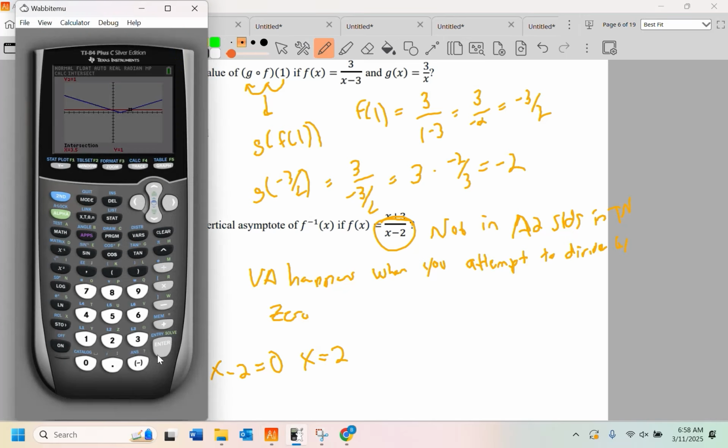Now, the older calculators, like the 81s and the 82s and the 83s and the early 84s, you know, the stuff from my day, they actually, because of a glitch, were drawn. I don't feel like going to math, num, n over d on this one. Just going to use parentheses. The new ones do not draw them, but what you see is you'll see the graph fall to infinity at 2 and rise to infinity on the other side of it. And there is a vertical asymptote there. There's something that's not being crossed, and that's what it means to be an asymptote. You don't cross it. So that's how you find them.